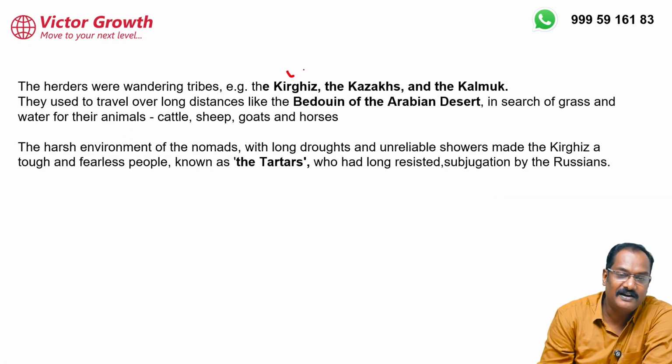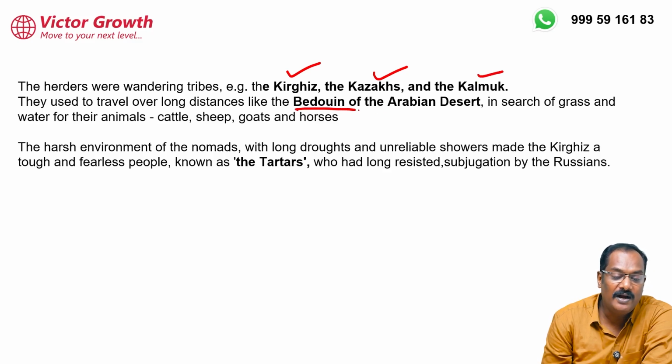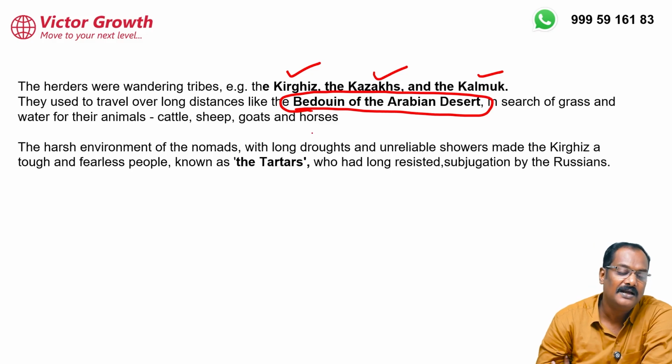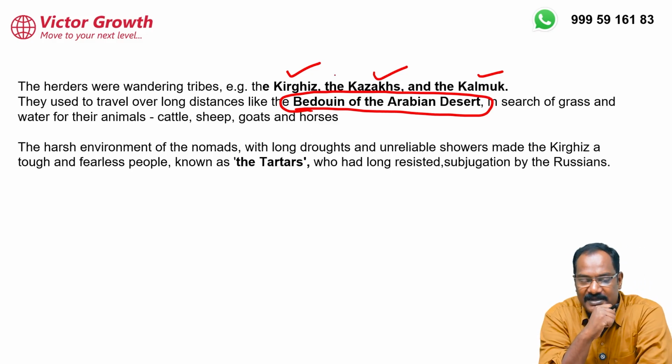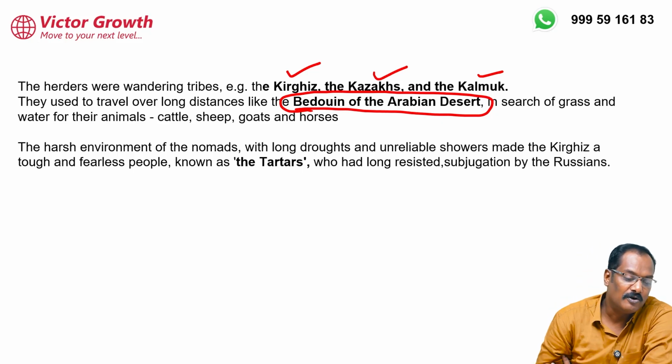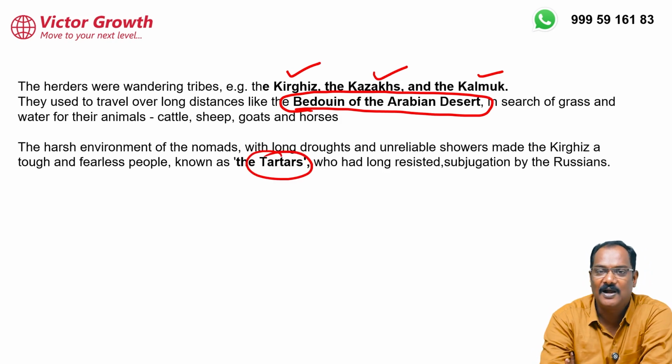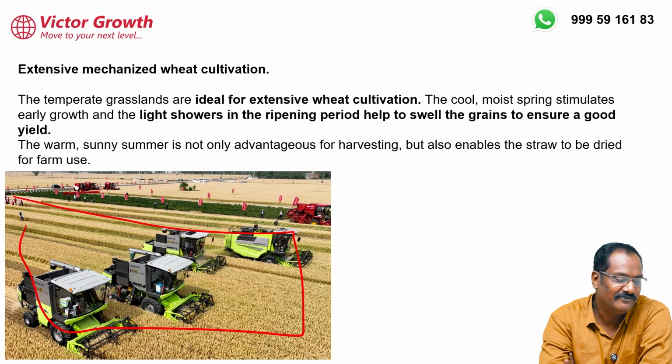Okay, so these are some of the tribal people: Kyrgyz, Kazakhs, Kalmuk, Bedouin of the Arabian Desert. Bedouin don't have anything directly to do with this, it's just a comparison. Like Bedouins of the Arabian Desert, we have Kyrgyz and Kazakhs and Kalmuk and all. They are wandering as nomadic herders. Okay, we also have Tartars. These are the original people of this place. Now they are not there. They are removed by force or something.